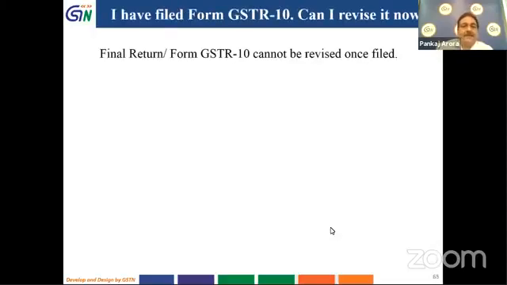So one person has asked, I have filed Form GSTR 10. Can I revise it now? No, sir. Final return Form GSTR 10 cannot be revised once filed. So please take abundant caution while you enter the details of the stock available with you, as well as while you compute the ITC or the tax liability on it, because once filed, it cannot be revised.